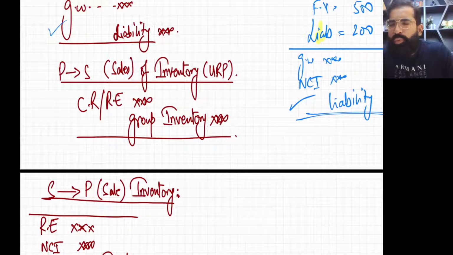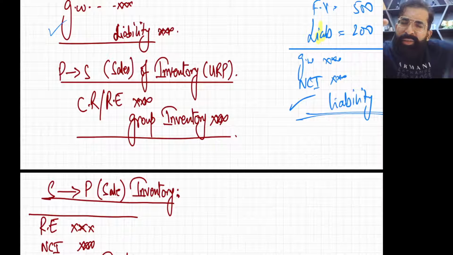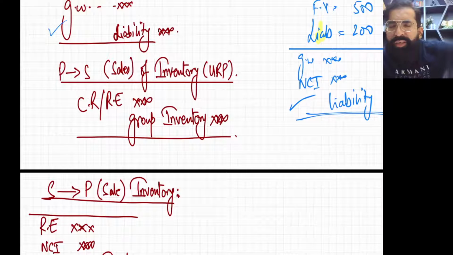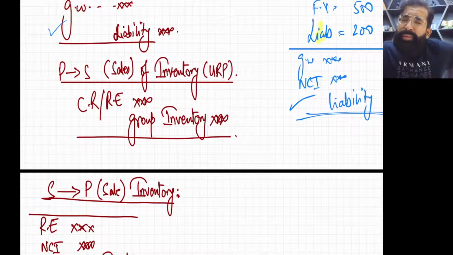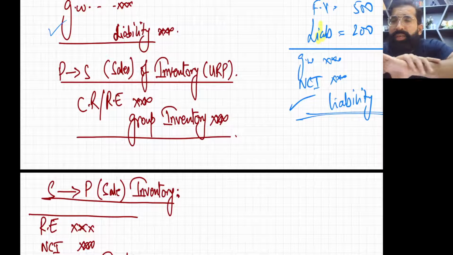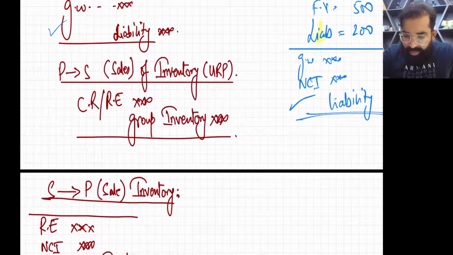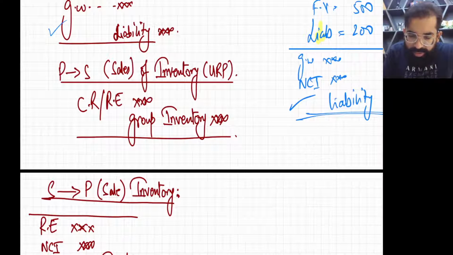Very simple, just use your brain. As P company sold goods to S company, so P to S sales, the URP is booked by P company. So the URP is present in the parent company's income statement, and it is in the parent company's retained earnings. So when it is present in the parent company's retained earnings, it will be added in consolidated reserves. It is automatically included in consolidated retained earnings. So now we need to reduce consolidated retained earnings or group retained earnings. So when you reduce the retained earnings, the entry will be CR debit or retained earnings debit, whatever you want to say.